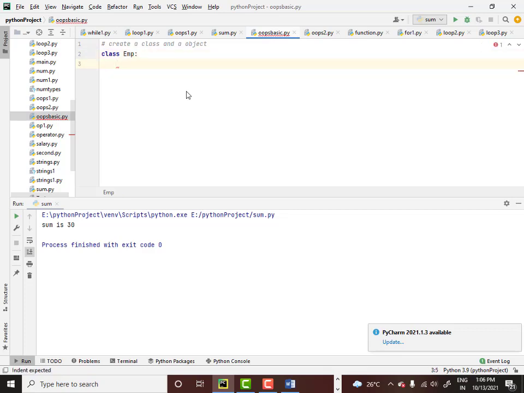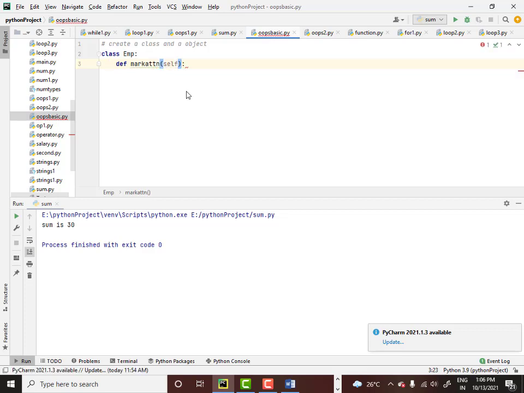Now I told you that a class has two sections. One is the property section and the second is called the method section. It doesn't mean that it must have a property section. You can ignore the property section also. Since I am starting a simple program, I'll ignore the property section and put only the method section inside this class. So let me define a small method here. I will define a method called mark attendance. I told you this is the important method of an employee class.